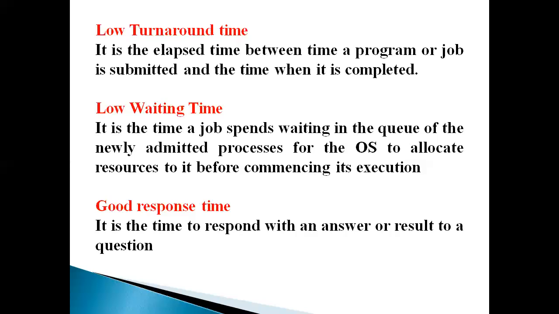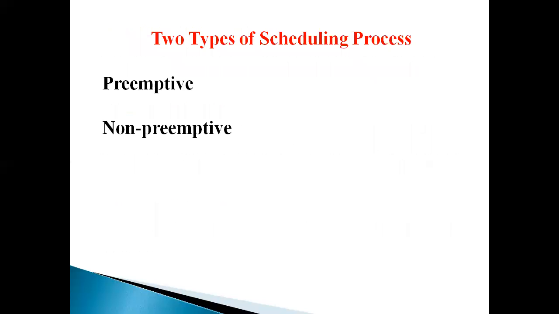So there are six objectives of scheduling. The first one is fairness, the second one good throughput, the third one good CPU utilization, the next one low turnaround time, low waiting time, and the last one is good response time. There are two types of scheduling process. The first one is preemptive and the second one is non-preemptive.